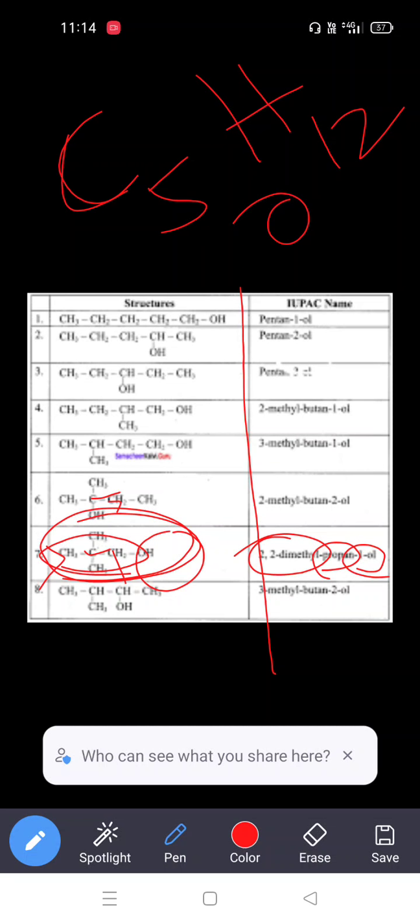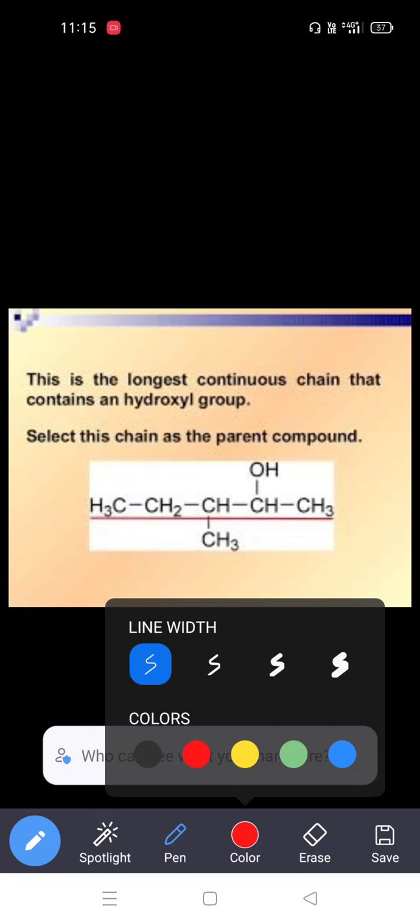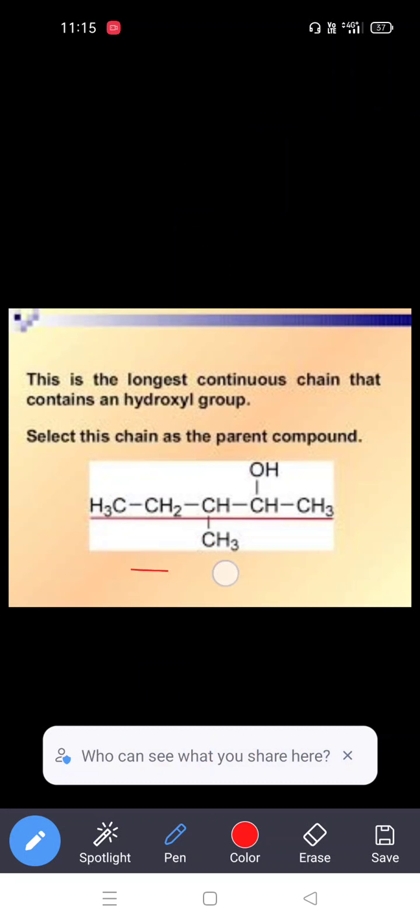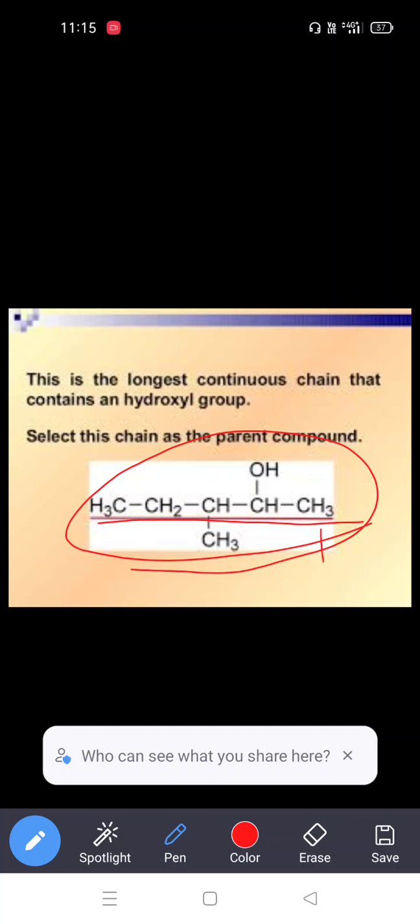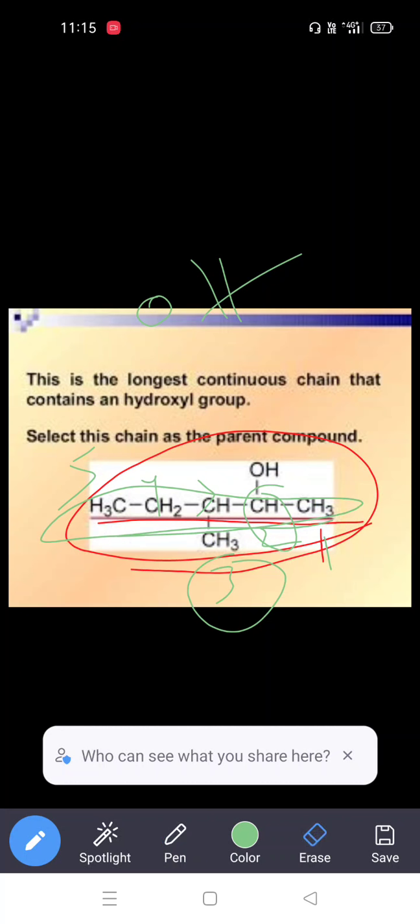So this is about our class today. Tomorrow we will discuss a new topic. This is one of the simple compounds for understanding IUPAC nomenclature. First we apply the longest chain rule: how many carbons are in the longest chain? We give priority according to IUPAC nomenclature 1, 2, 3, 4 and 5. The hydroxy group is present at the second position, and the methyl group at the third position. How many carbons are in the straight chain? 5 carbons. So what is the IUPAC name of this compound?